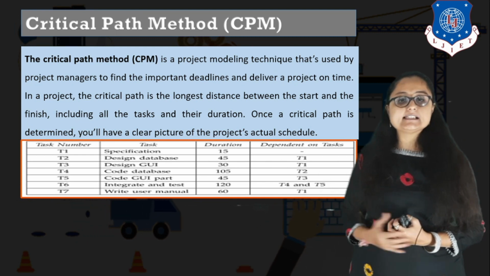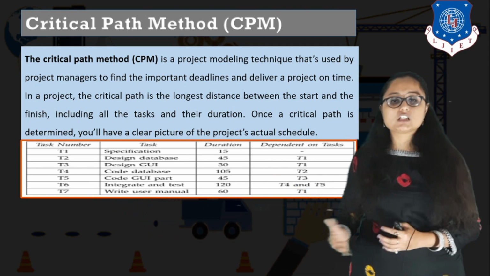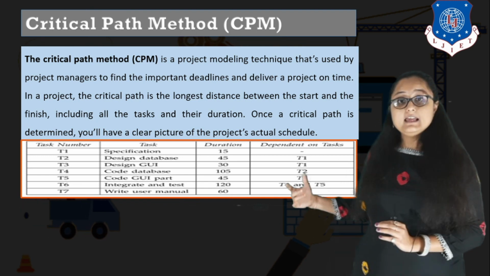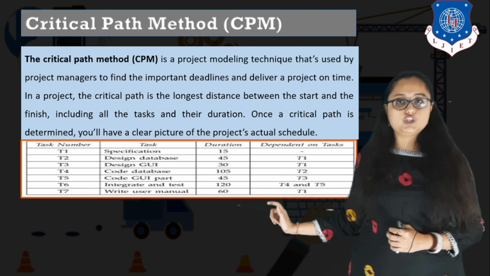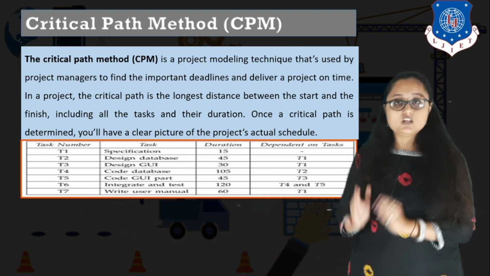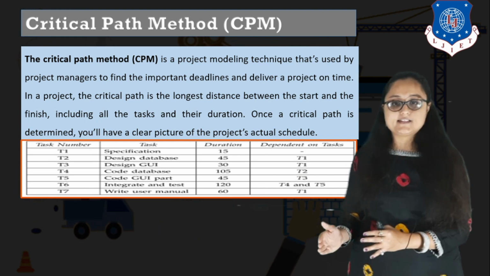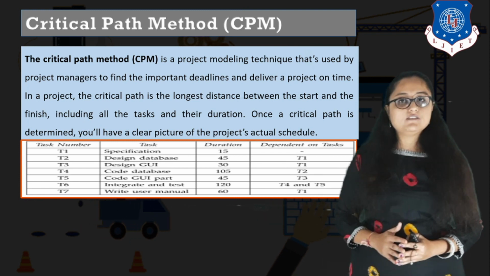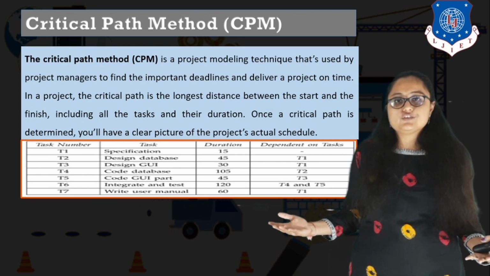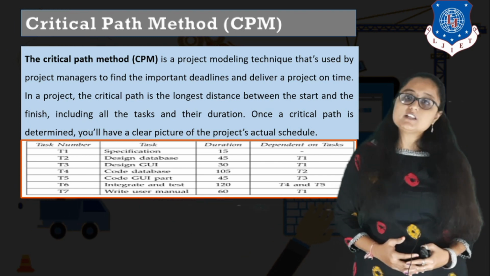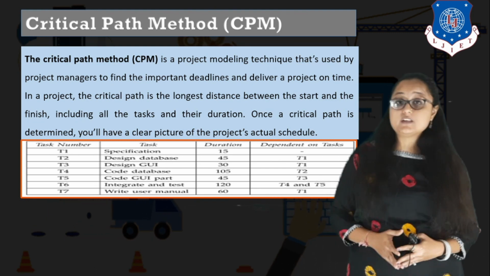The next, T6, is integrate and test. And the actual duration of these both tasks is 120 days, right? And they are dependent on T4 and T5. T4 is code database, T5 is code GUI. So once you have coded the database and once you have coded the GUI part, only then you can start the integration and testing part. Okay. And the last, T7, is write user manual. It is estimated for 60 days of duration and it is only dependent on specification, that is T1. So you can start writing the user manual as soon as you complete specification, right?